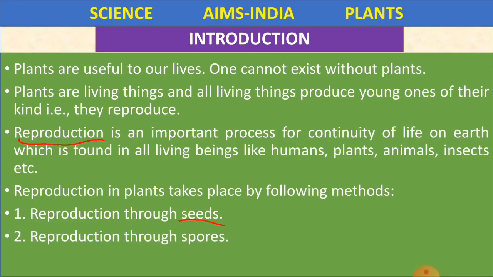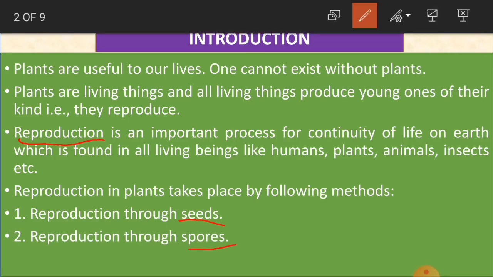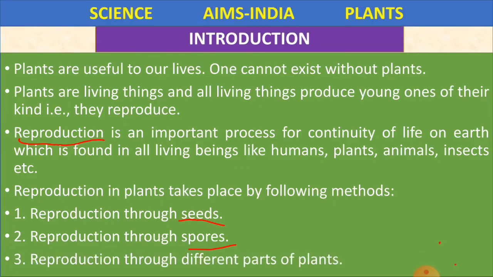Then the other one is reproduction through spores. Spores means reproductive cells, which are responsible for reproduction. And what is the other one? Reproduction through different parts of plants.